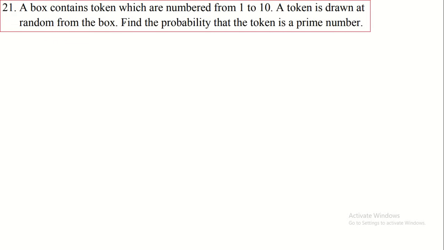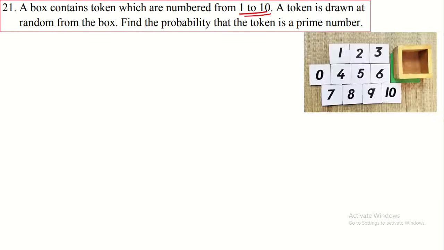A box contains tokens which are numbered from 1 to 10. There are numbers from 1 to 10 in the box. Here we didn't consider 0, so you remove this one. So there are 10 numbers in this box. All the numbers are put inside the box, and after putting them in, we take only one card. A token is drawn at random from the box. One card is taken out. So this is the experiment.